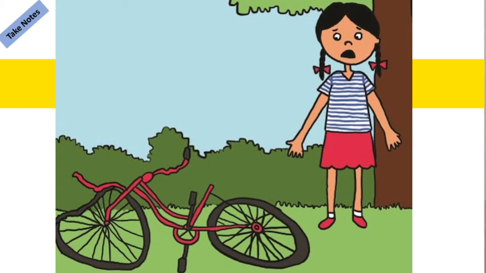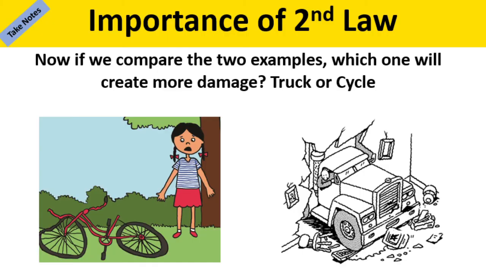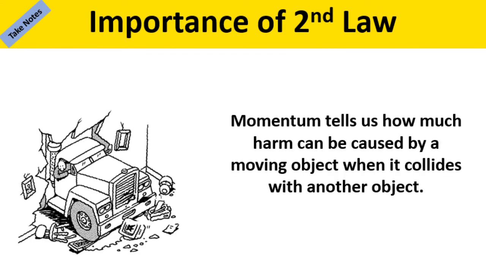What happens? Probably there will be a slight damage on the wall, damage to the cycle. Now imagine the same wall but a truck. Say that cycle and truck are going at the same speed, they hit the wall. Which one is going to cause more damage? Obviously the truck, right? That wall is going to get demolished, probably the truck also is wrecked. Although both the objects are going at the same speed, they cause different amounts of damage, right? That damage is because of their momentum. So this momentum will tell me how much harm or how much change it can cause whenever one moving object is colliding with something.